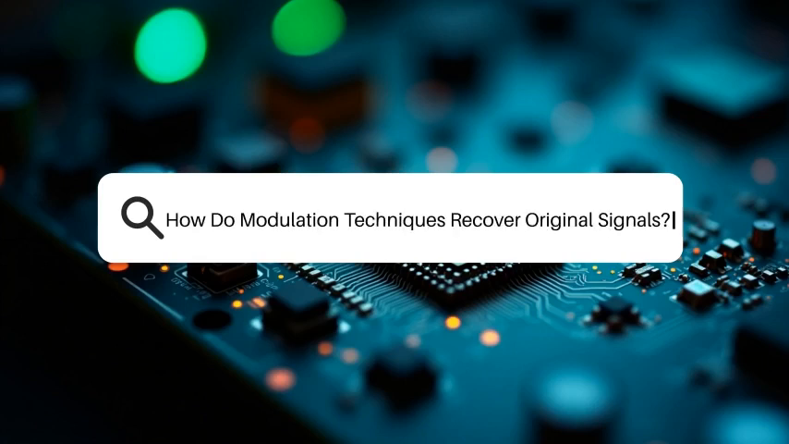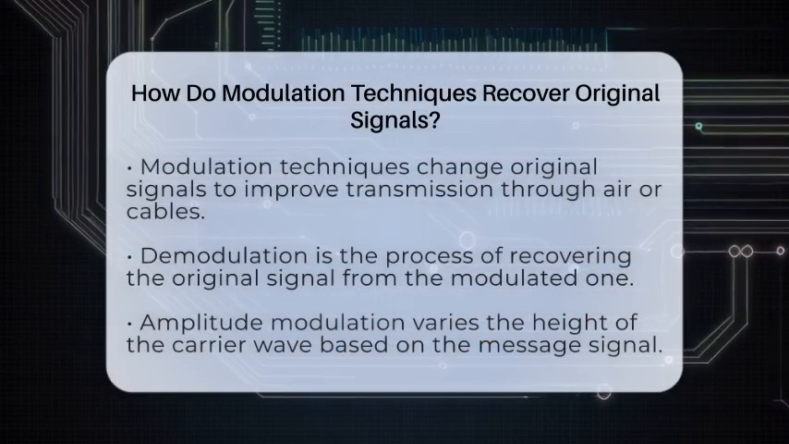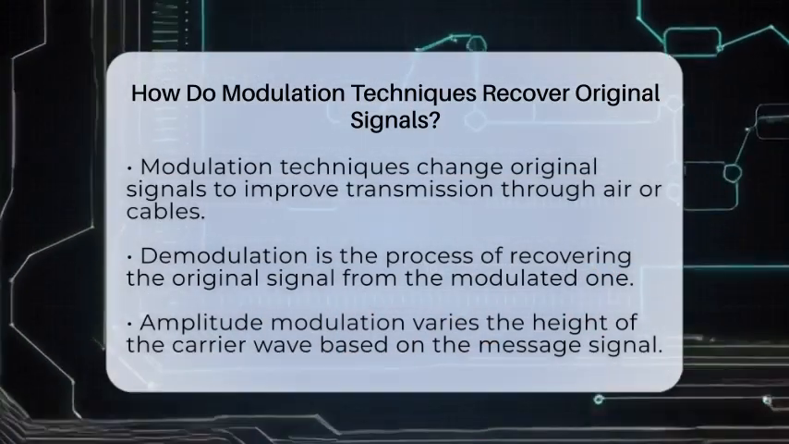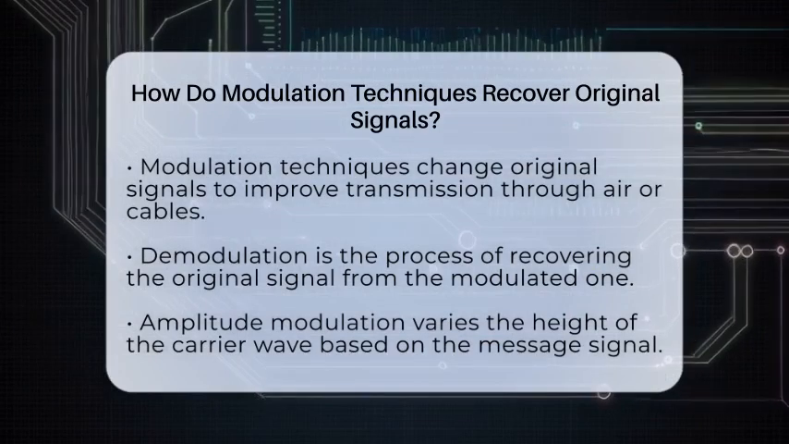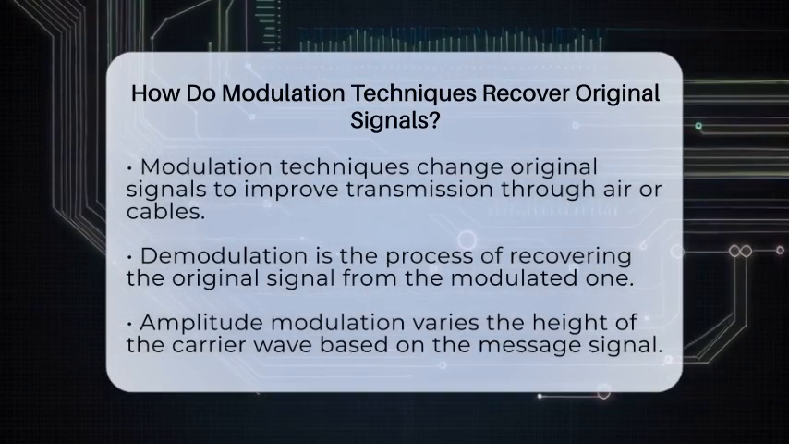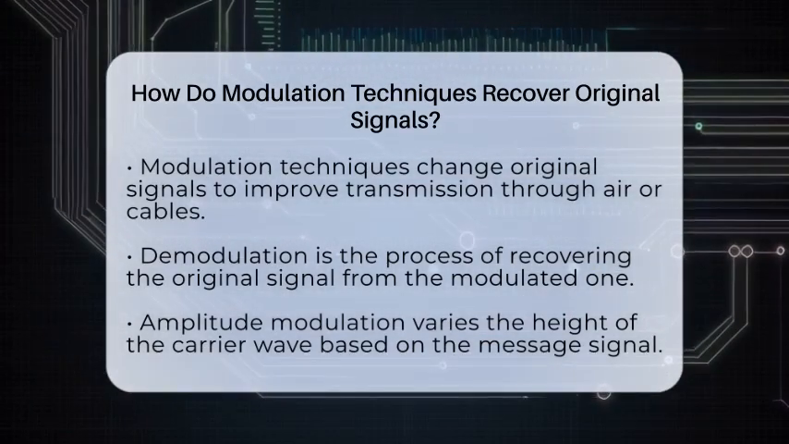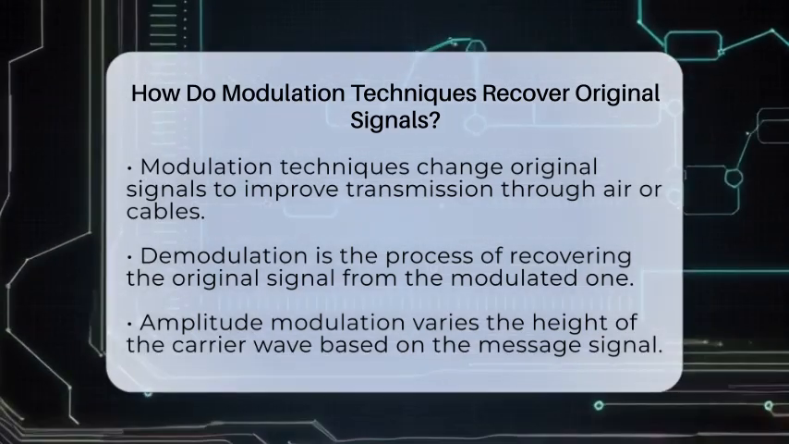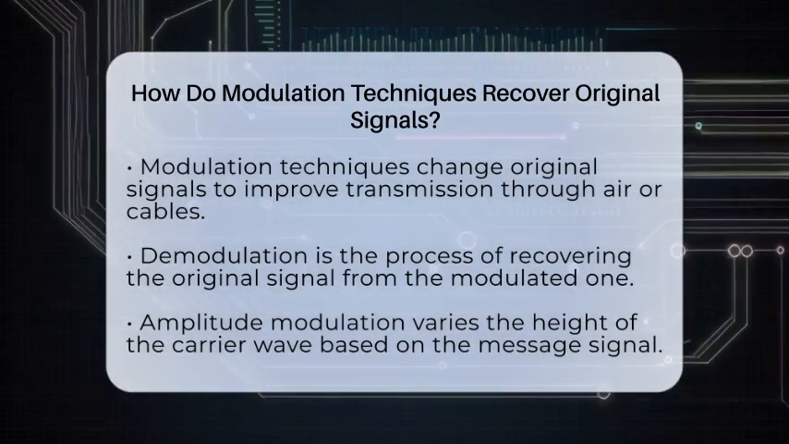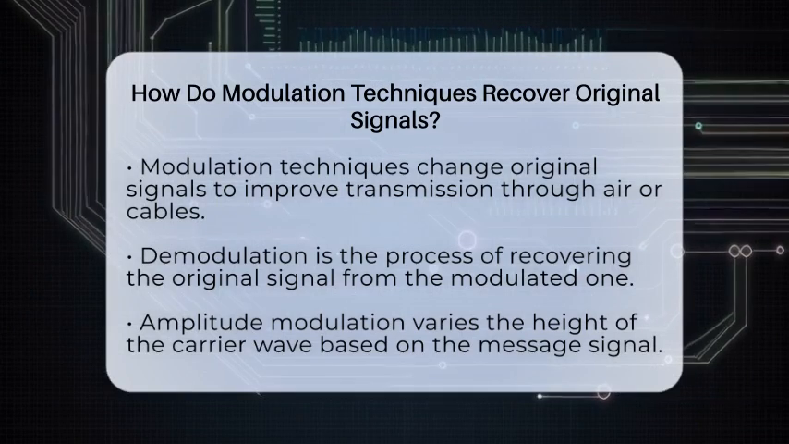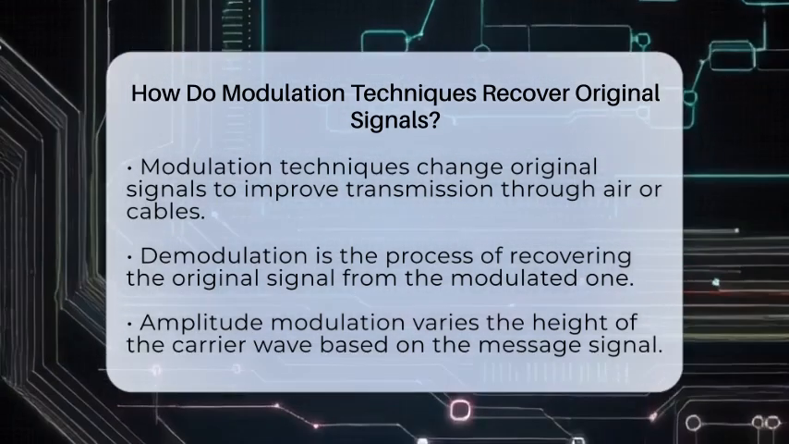How do modulation techniques recover original signals? Imagine trying to listen to a song on a radio station. The station sends out a signal that's been changed to travel better through the air. When your radio receives it, it needs to turn that signal back into the original music. That's what modulation techniques do in signal processing.